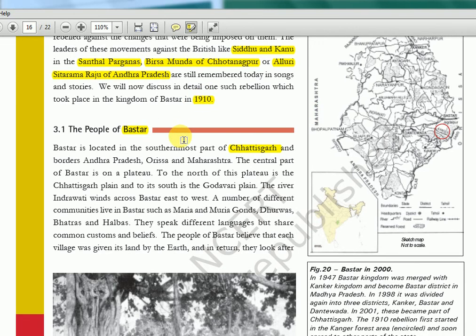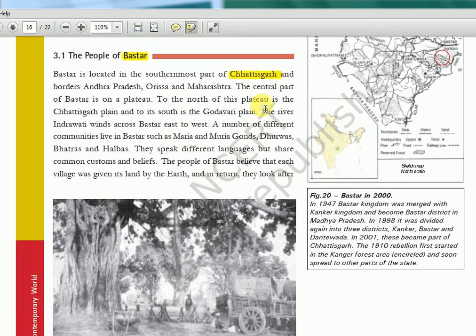Now in 1910, what happened here? The central part of Bastar is on a plateau. To the north of this plateau is the Chhattisgarh plain, and to the south is the Godavari plain. Okay, so between Chhattisgarh plain and Godavari plain, that's between Chhattisgarh and that time Andhra Pradesh. Now Telangana will be there. Now the Indravati river is flowing there, from east to west.